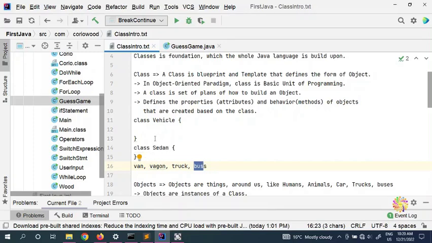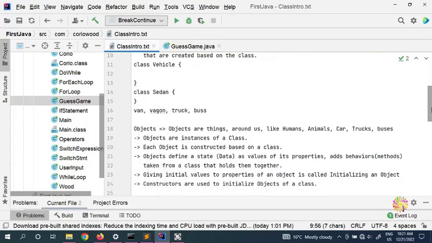Say for example a class human. We can look around ourselves, as humans. Instead of class vehicle, we have class human, with attributes. For example, we have a height, we have a color, for example eye color or hair color. Those are all attributes. And what's our behavior? We can walk, we can talk, we can sit, we can move forward, backward.